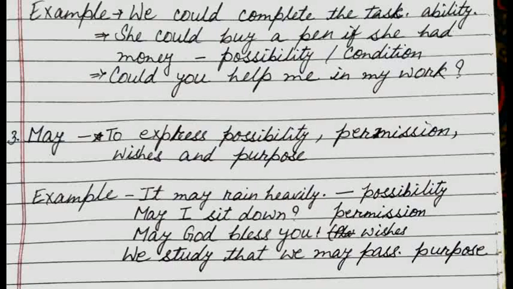Let's see some examples. It may rain heavily. This is showing possibility, means it may rain heavily or may not also. May I sit down? Seeking permission, means asking for permission. May God bless you. Wishes or prayer, may God bless you, or may God give you long life.